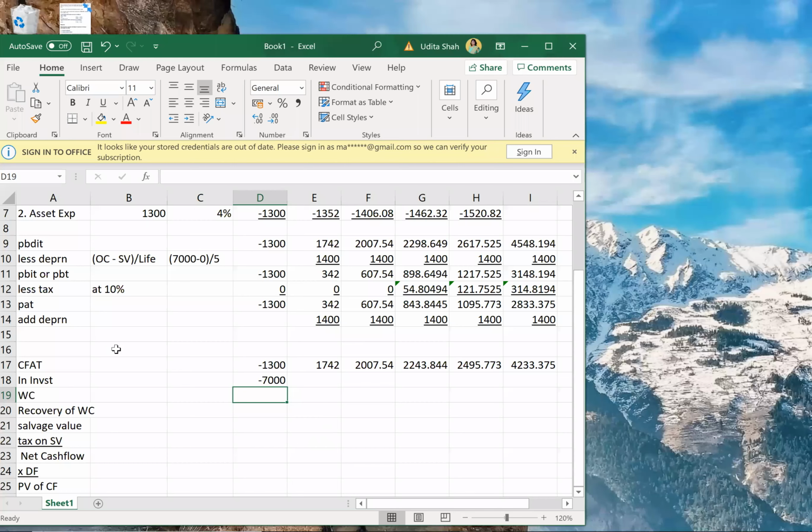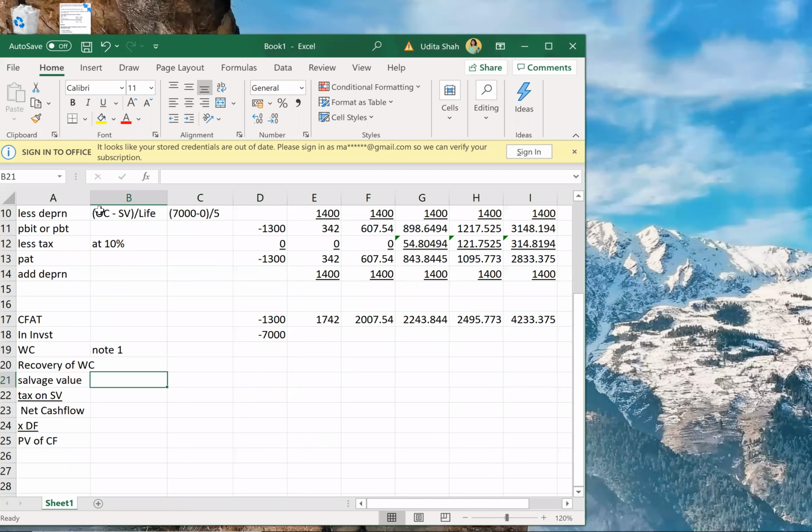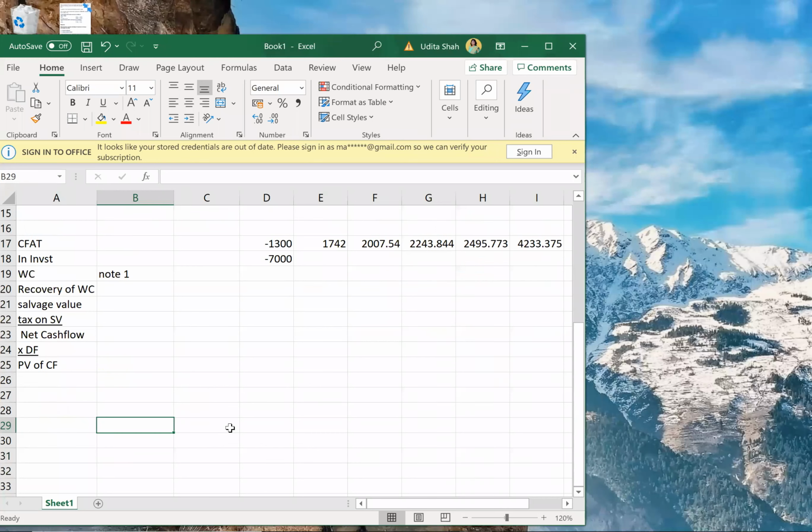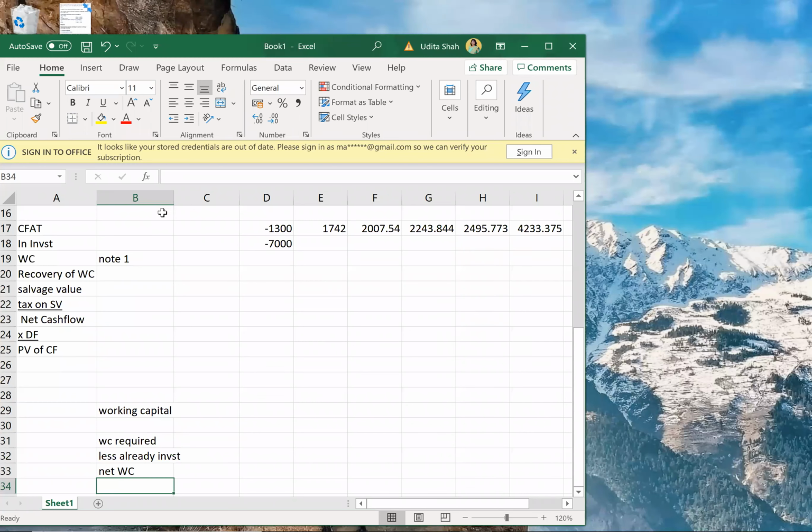Now working capital, we'll make a note of working capital. Note 1. Don't do working capital directly. In the beginning, if you're not comfortable, make a working note for working capital. Once you're confident enough, then you can do it. So what is our formula for working capital? Working capital required minus already invested, therefore net working capital. That is how we do it.